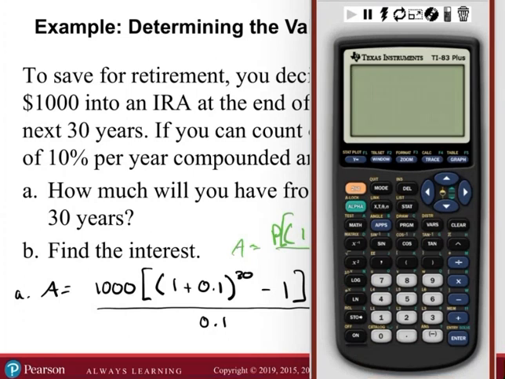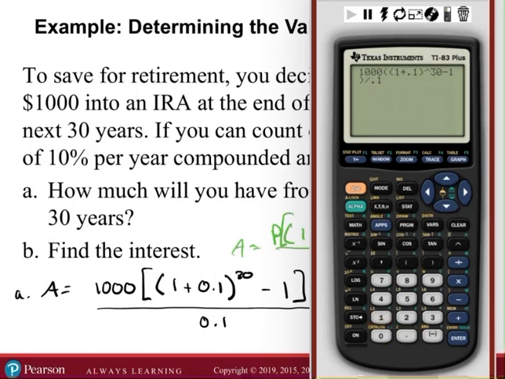Okay, so let's see if this works. So then we're going to say the 1,000, 1 plus 0.1. Then we need another set of open parentheses. And then we want to say that to the power of 30. Then we're going to say minus 1, close off the numerator. Then divided by 0.1.